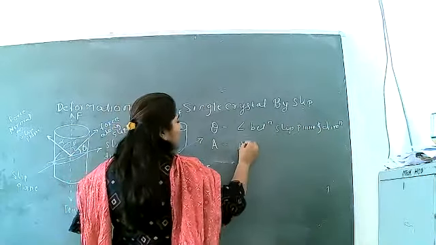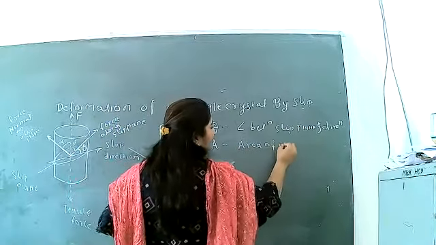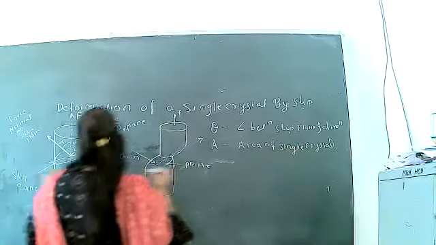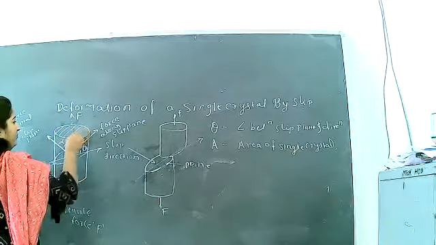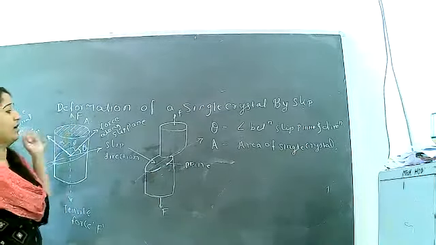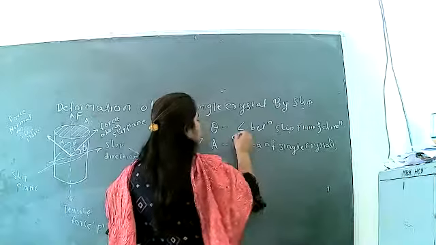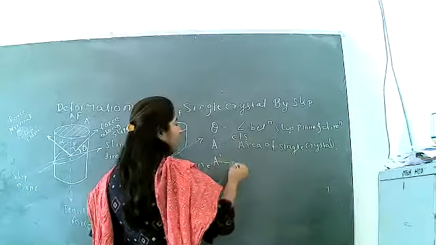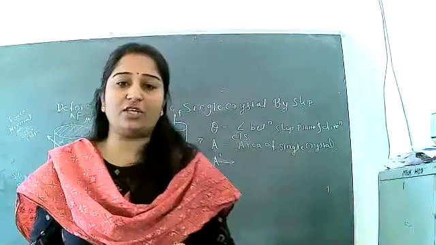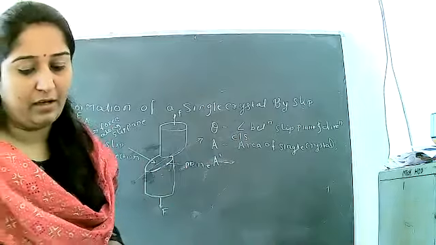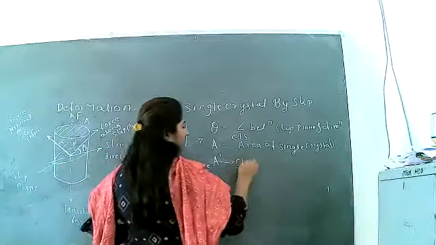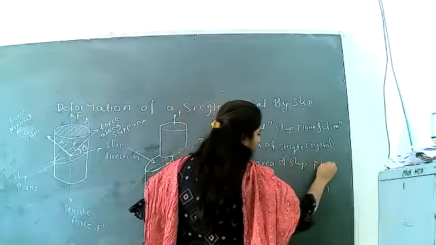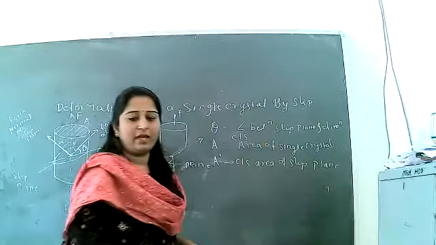Now, capital A is the area of the single crystal, the cross-sectional area of the single crystal, and A dash is the cross-sectional area of the slip plane.